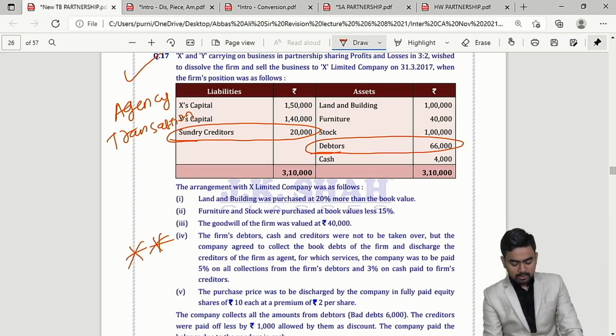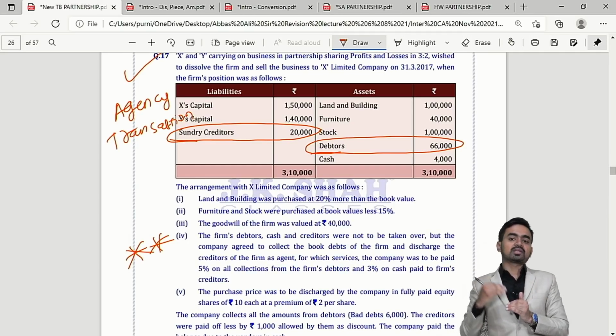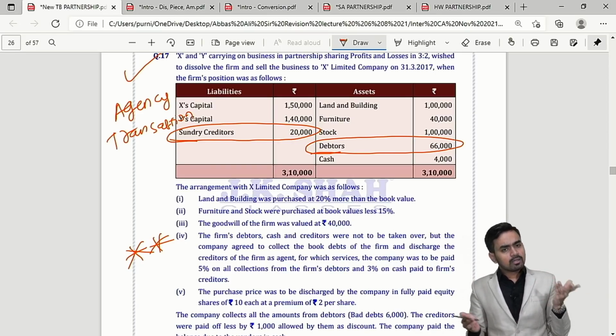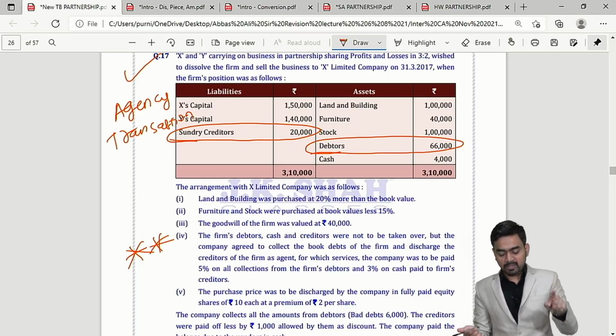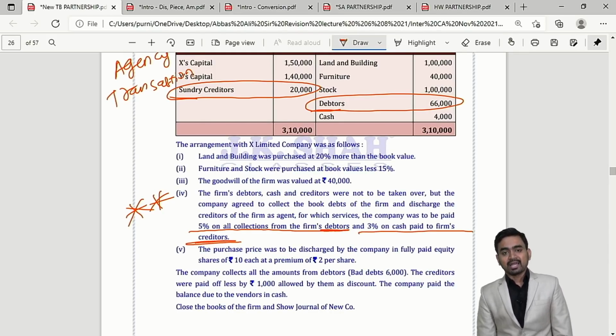is important, correct? So company will act as agent, company will realize debtor, company will make payment to creditors. Free of cost? No, company will charge something, 5% on amount collected from debtor and 3% on amount paid to creditors. Clear?